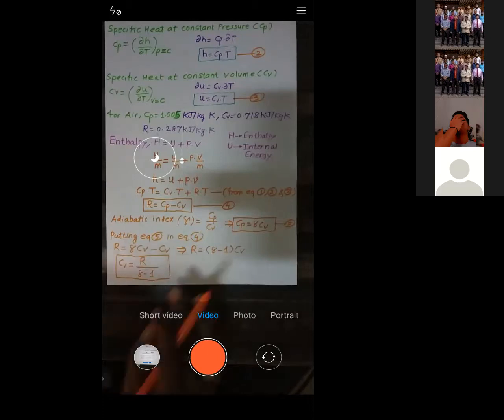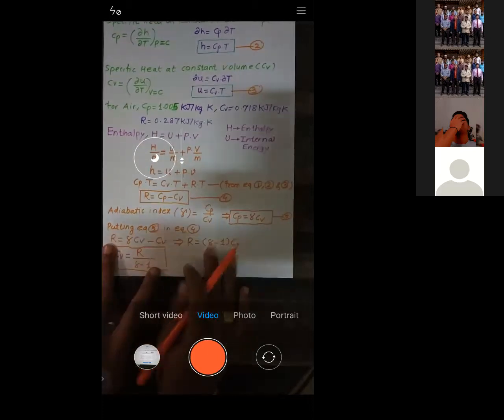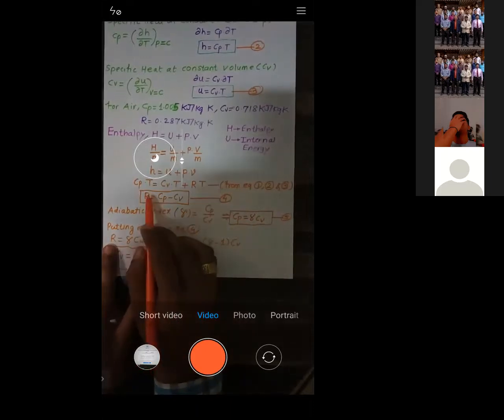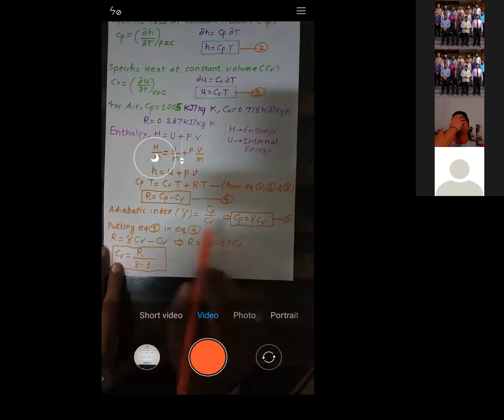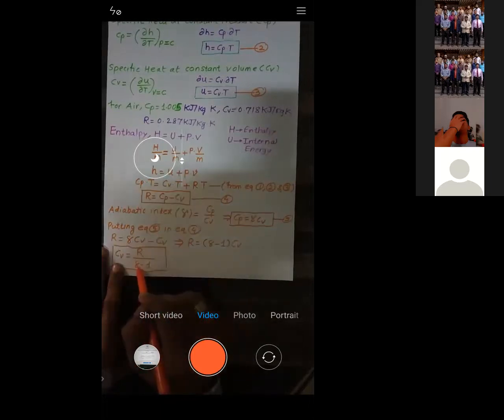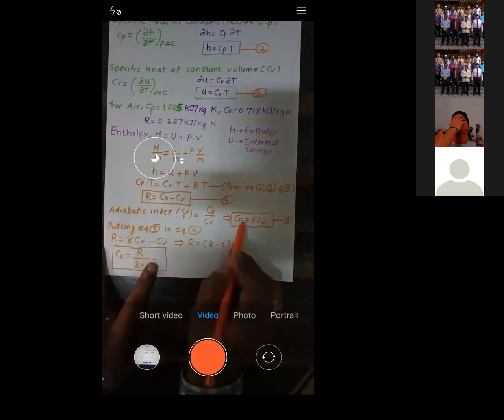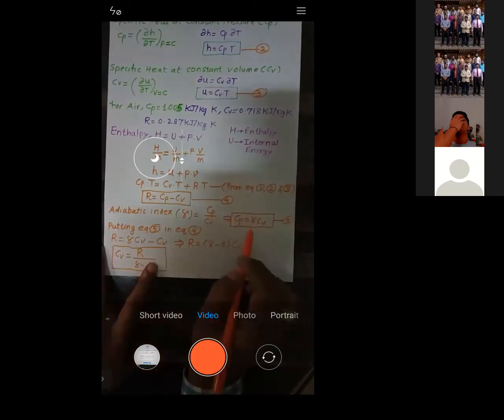Yes, sir. Okay. Now one more thing I will explain. Now we have Cp and Cv. This Cp is in the form of gamma and Cv. Try to understand.